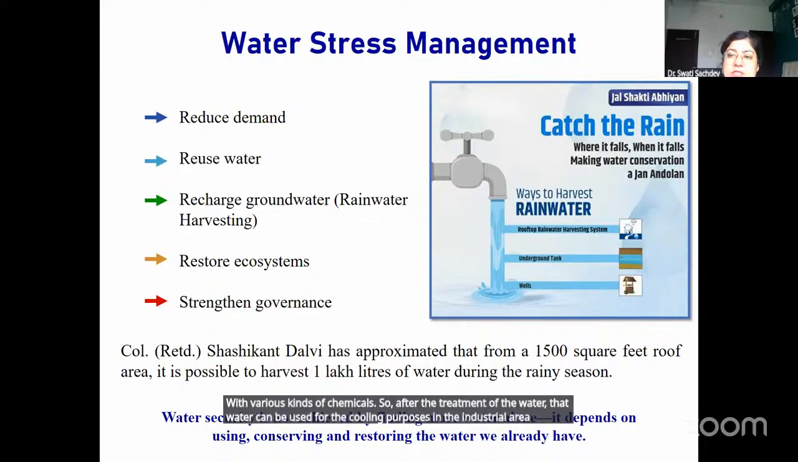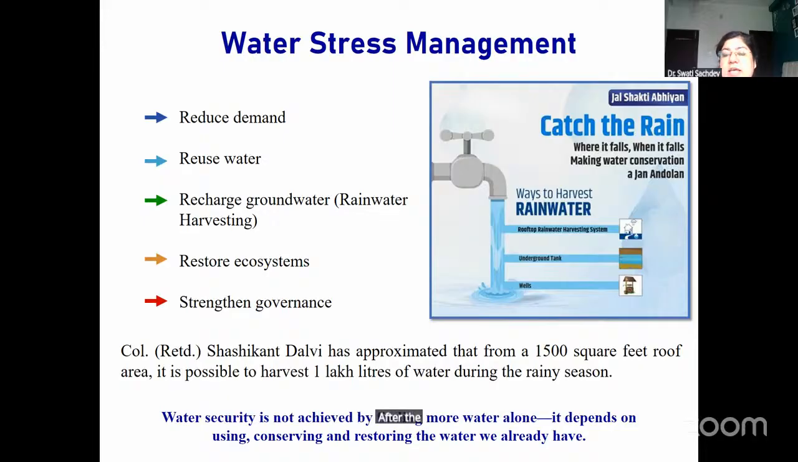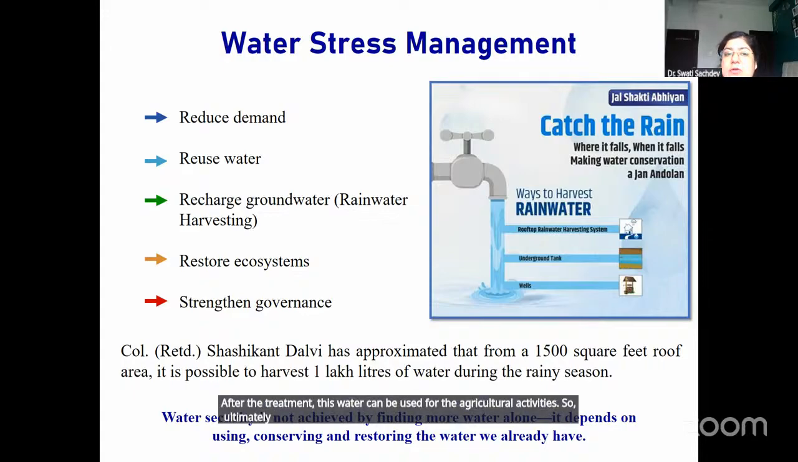And again, the sewage or the effluent which is coming out from the municipal areas or the industry, after the treatment, this water can be used for agricultural activities. So ultimately, if we start using the water which has already been used, it can reduce the impact or the stress on the fresh water resources.